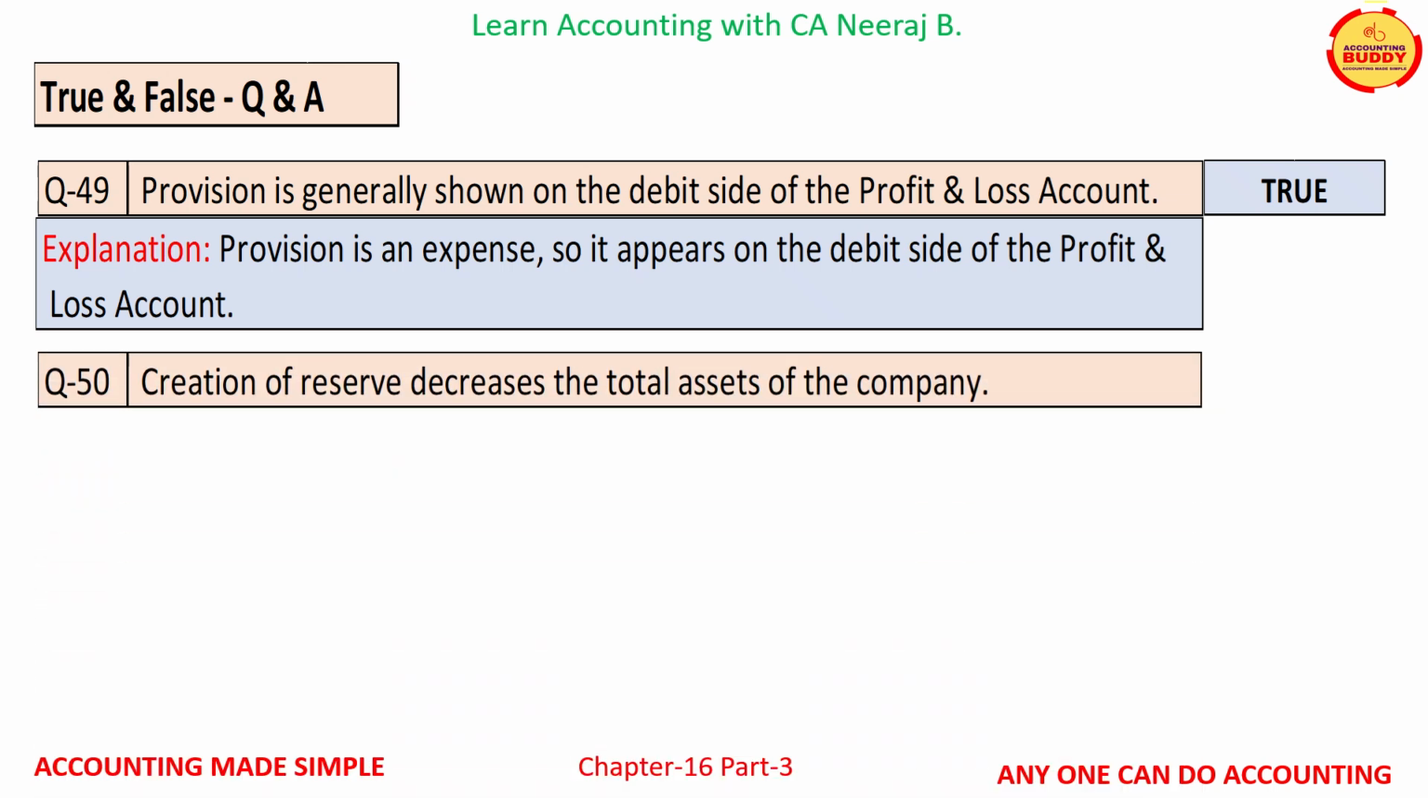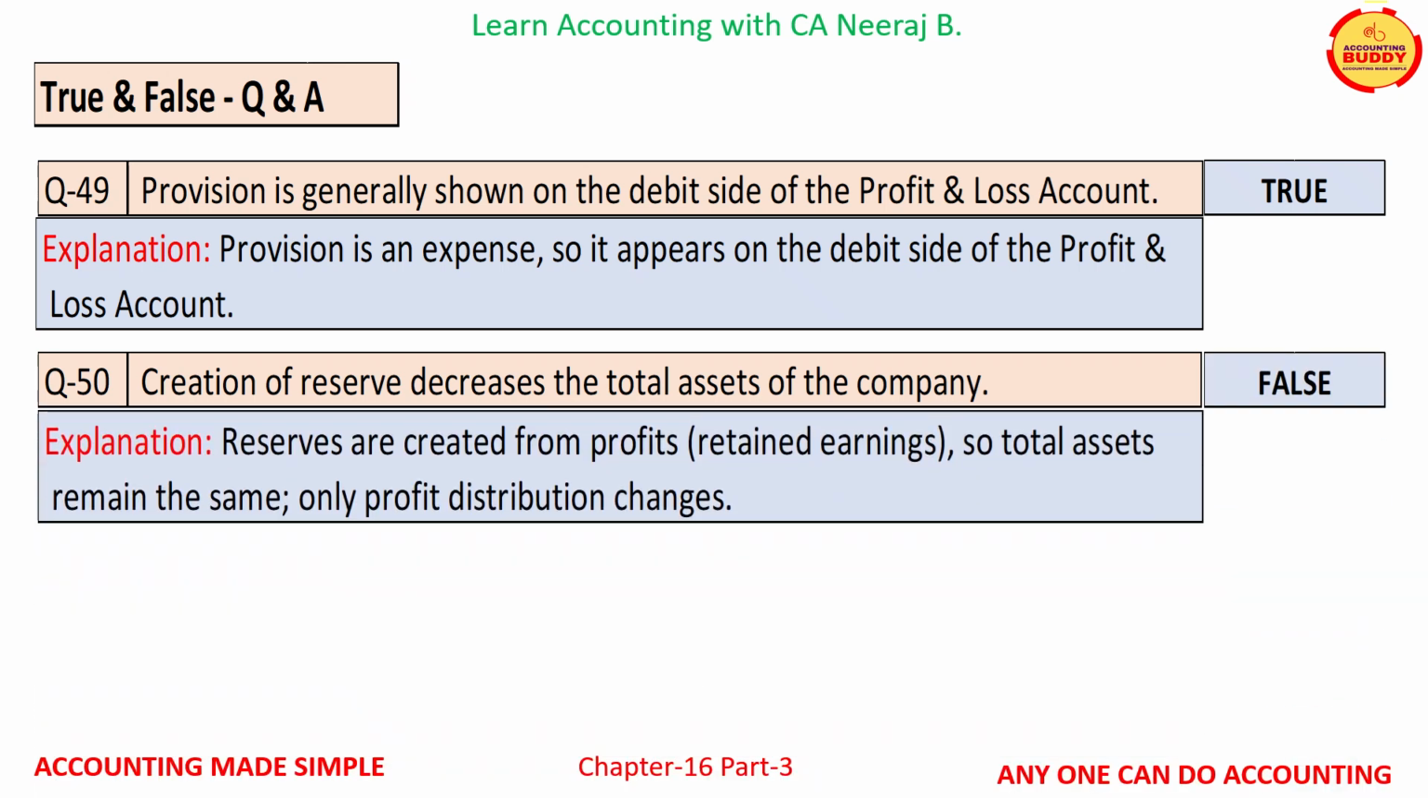Question number 50 is, creation of reserve decreases the total assets of the company. This is a false statement. Reserves are created from profits so that assets remain the same. Only the profit distribution changes.